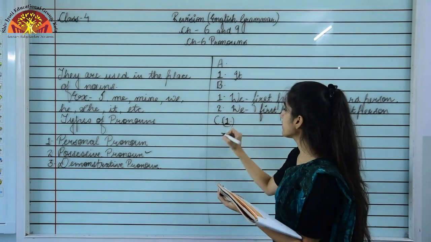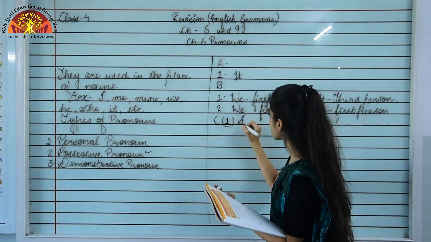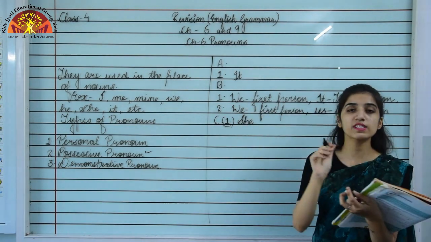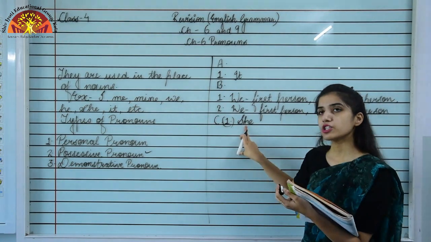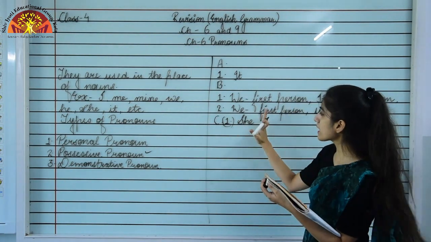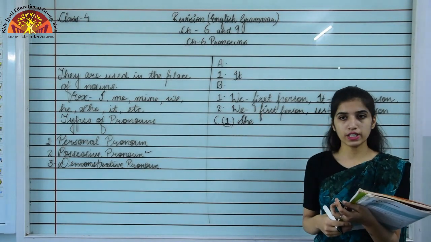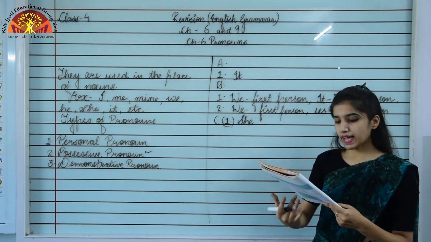See first part. The pronoun that would be suitable is she. Because Yamini is a girl, we will be using she. If in place of Yamini there is a boy's name, we will be using he in place of she. Okay. Now this is exercise C.